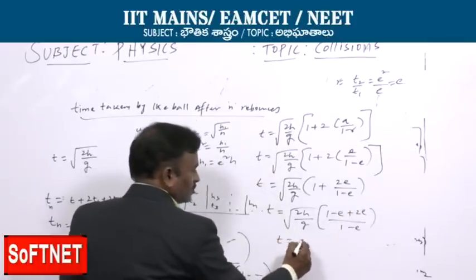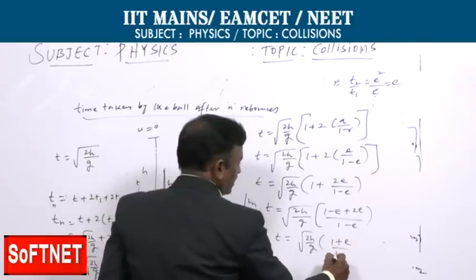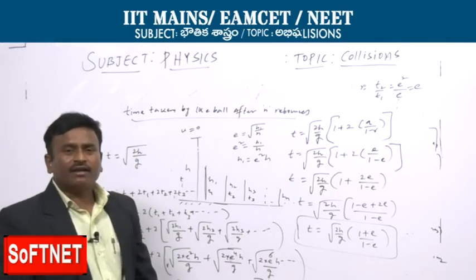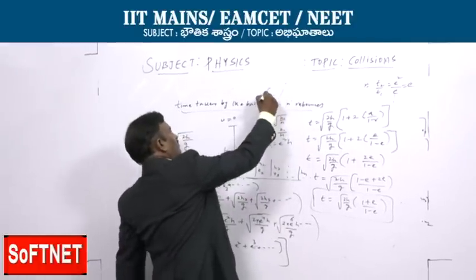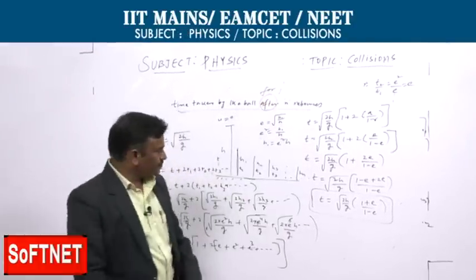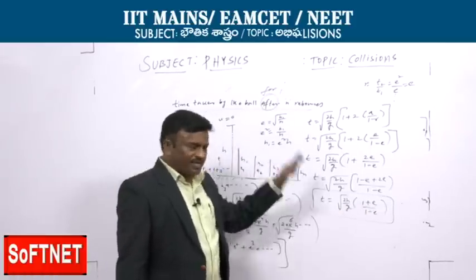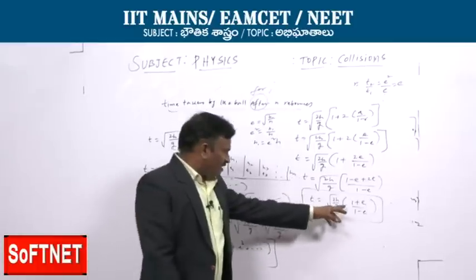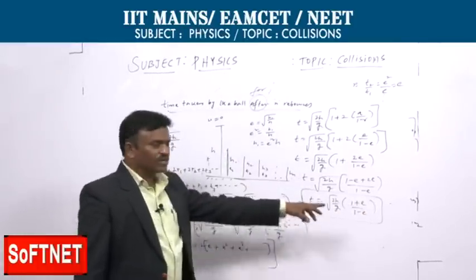So t is equal to root of 2h by g into 1 plus e by 1 minus e. This is the expression for the time taken for n rebounces, where e is the coefficient of restitution, h is the height from where it is falling, and t is the total time taken.